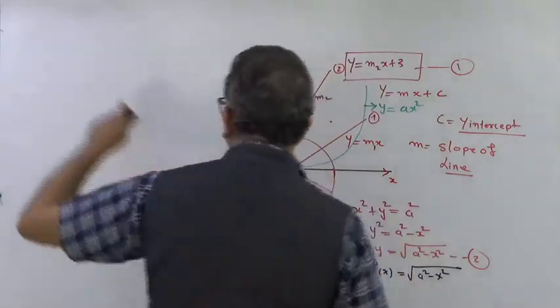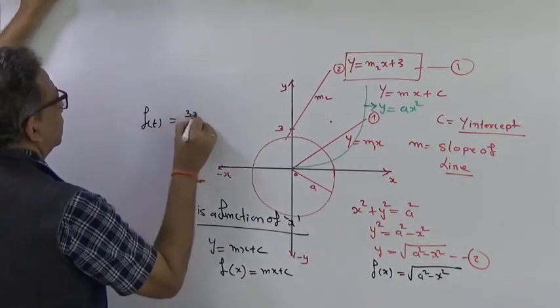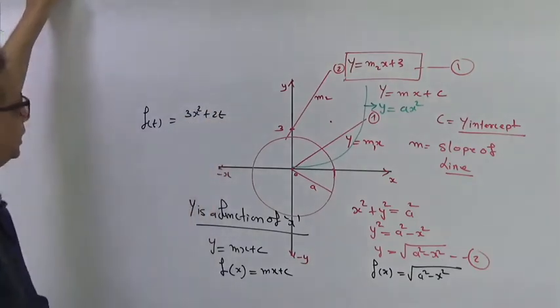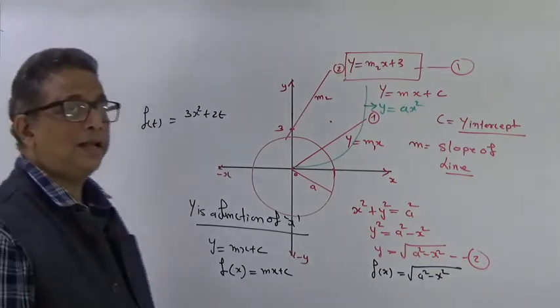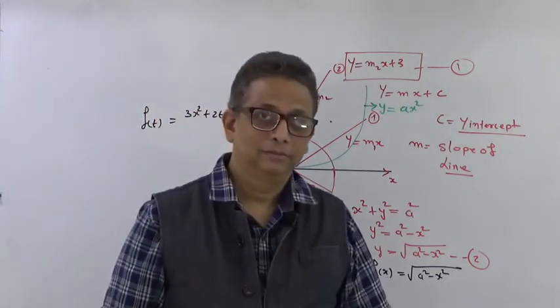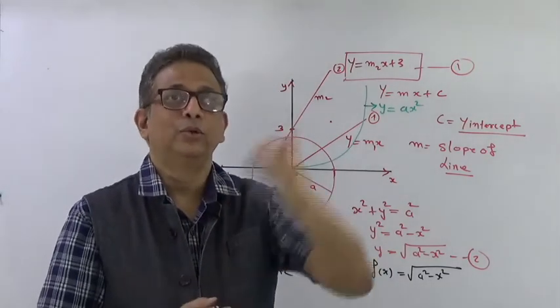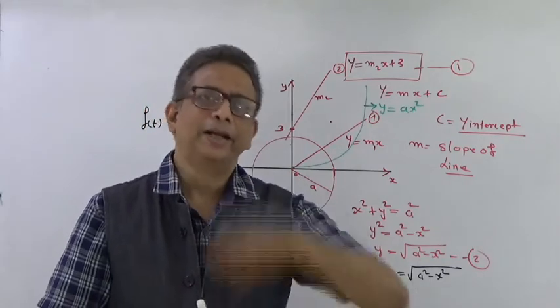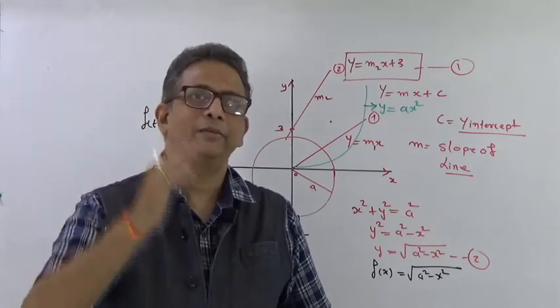If there is a function f of t, what does this indicate? Which is the variable in this? Don't misunderstand that x always means a variable, right? It is just some letters that we use from A to Z. Out of these 26, x is repeatedly used, so we always have an understanding that x means a variable.